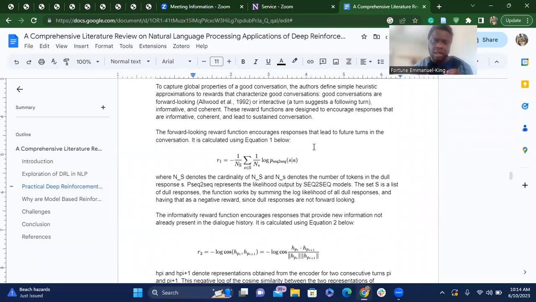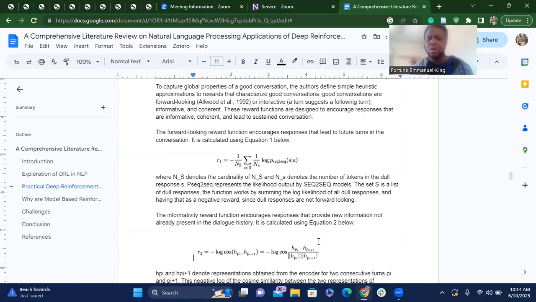Each of the rewards mirrors something in language and communication. So we have the one that's forward looking, to make sure that this thing is not just saying things that are not continuing the conversation, that are stopping the conversation. Because the problem before they introduced reinforcement learning is that the AI would just stop, get secular, just say "I don't know what you're talking about," which is dismissive, right? So we're looking for things that are forward looking, and we have this function to mirror that.